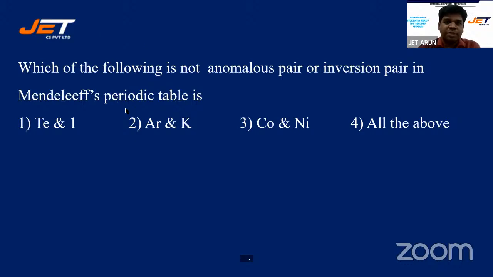Which of the following is not anomalous pair of inverse or inversion pair in Mendeleev's periodic table? Of these four options, which of these is not anomalous pair? Yes, Shivramakrishna is right. Sri is right. Taruni is right. Pranati, Shruti is right. Okay. Raghu is right. Make an attempt, students.